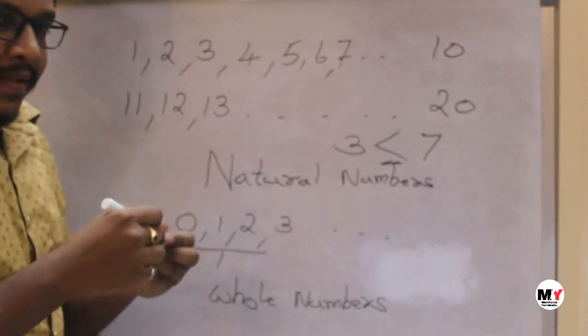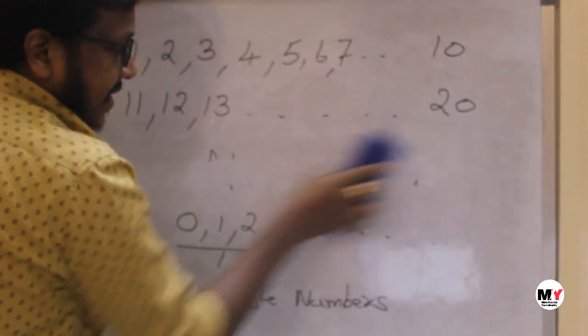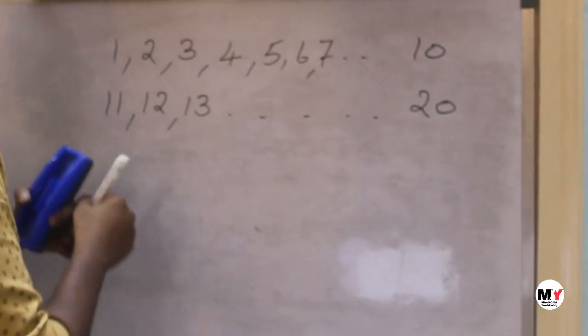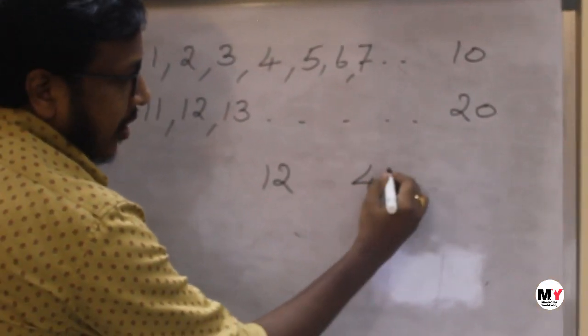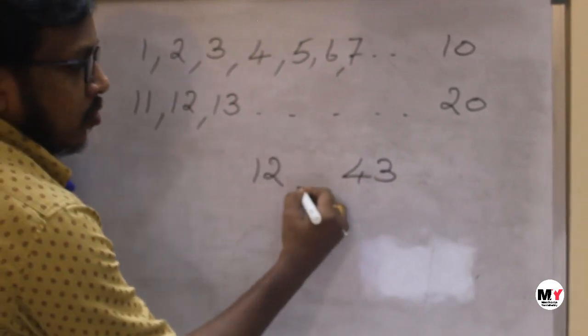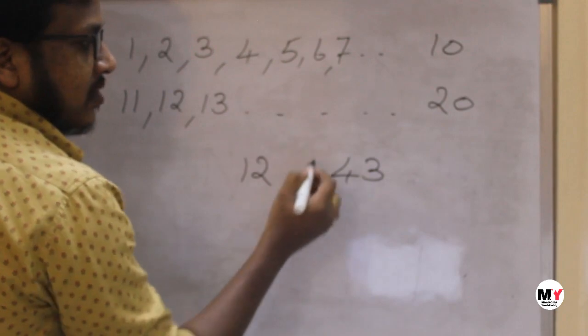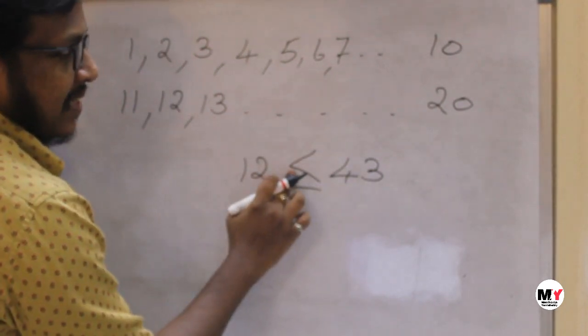Let's do some examples of greater and lesser numbers. Is 12 greater or 43 greater? 43 will come after 12, on the right hand side, so 43 is greater. So we use this less than symbol.